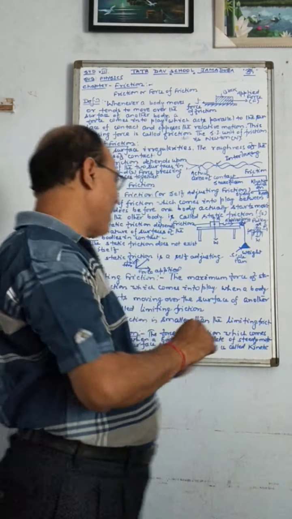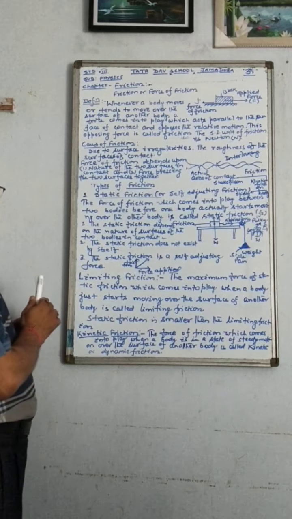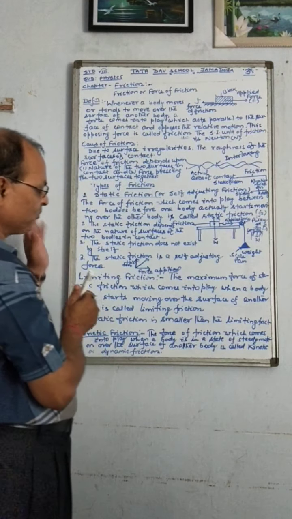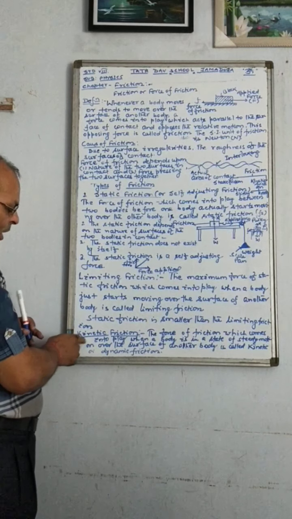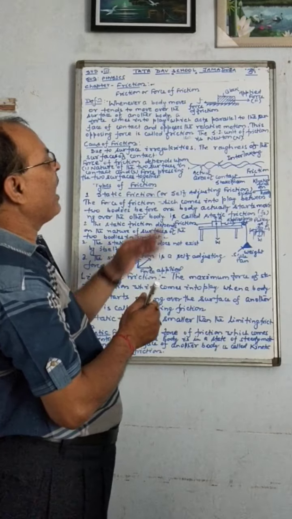That maximum value of the static friction is called limiting friction. You understand?